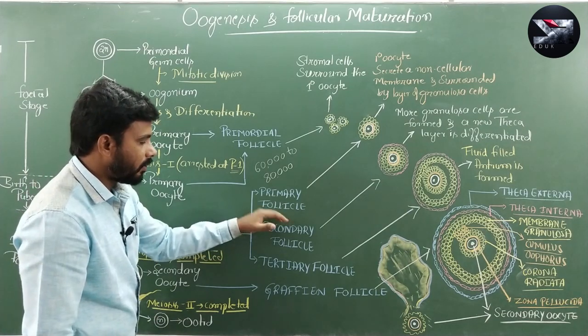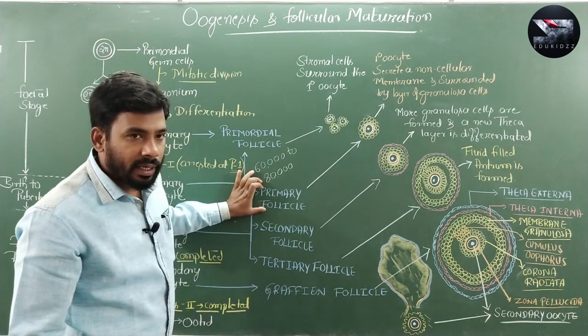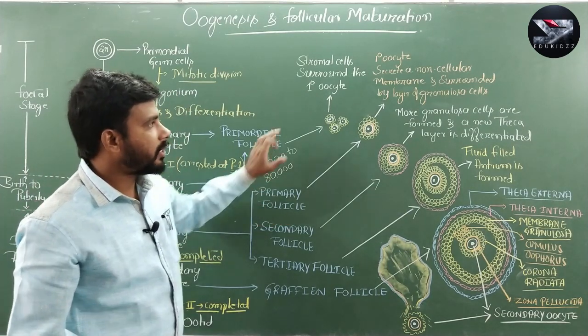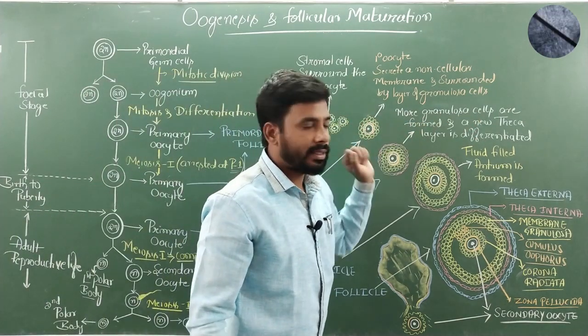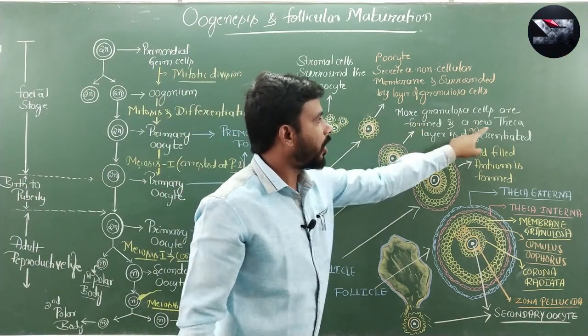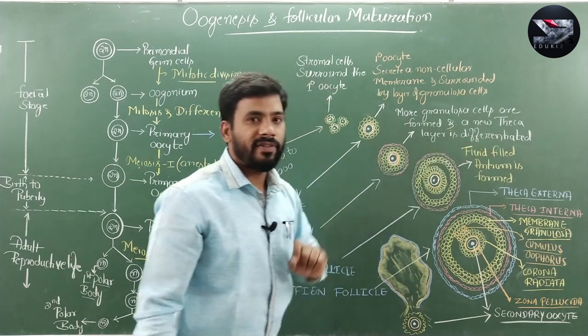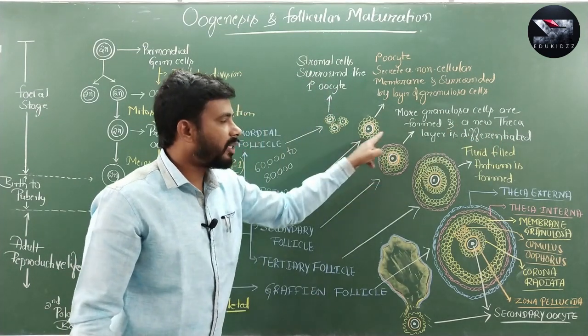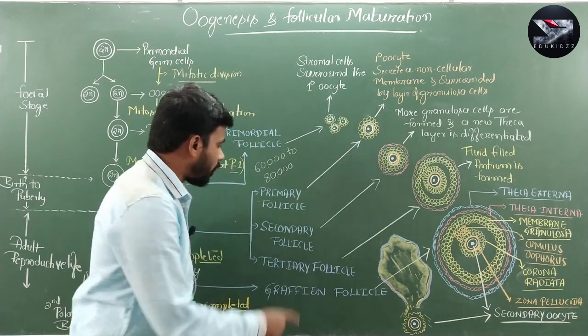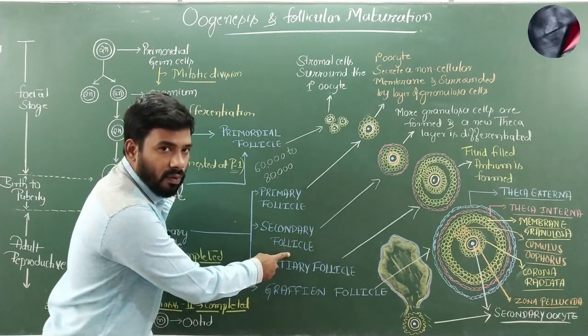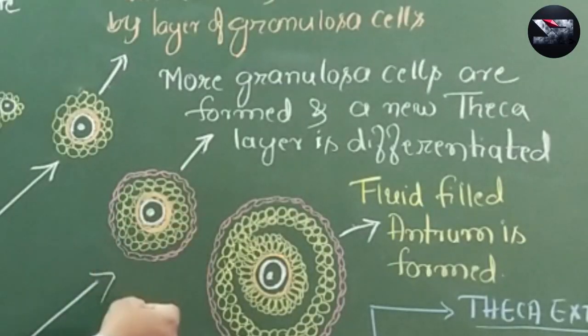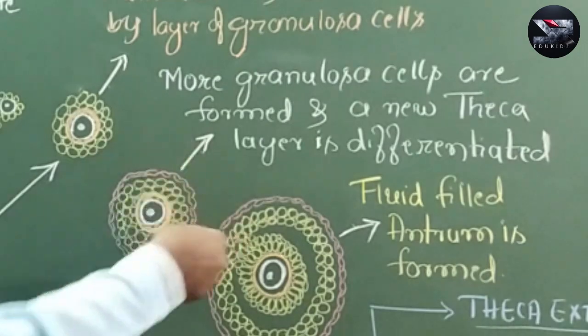Now this primary follicle is again surrounded by more granulosa cells, and a new theca layer is differentiated around the follicle. Then that will become the secondary follicle. These theca layers are also obtained from the cells of stroma.